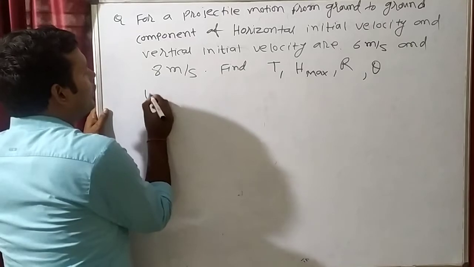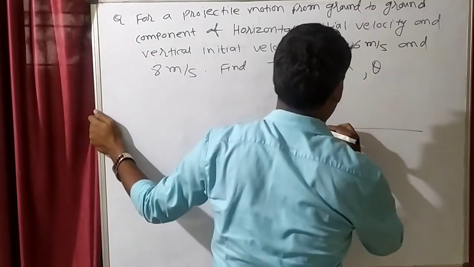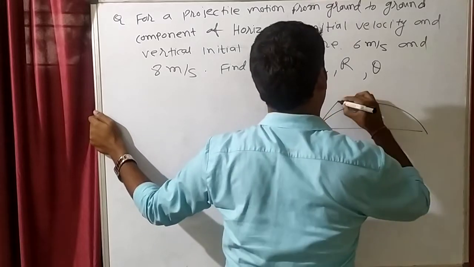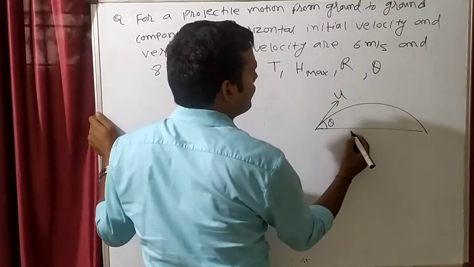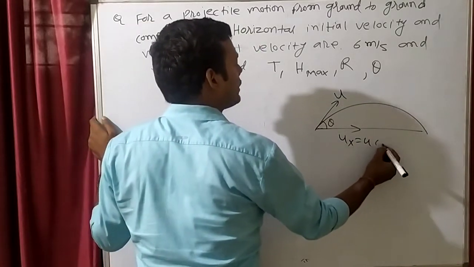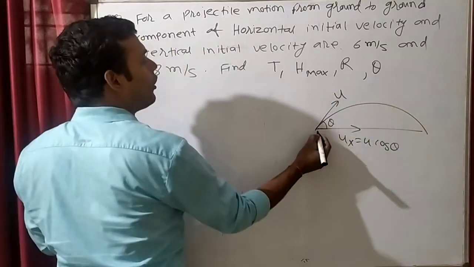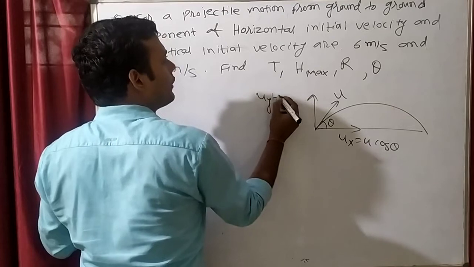See this, u cos theta. Suppose this is the projectile. Then this is theta. This is the initial velocity. Let's say it is thrown with velocity u. So ux will be how much? U cos theta, the angle it makes with is cos, and uy will be how much? U sin theta.